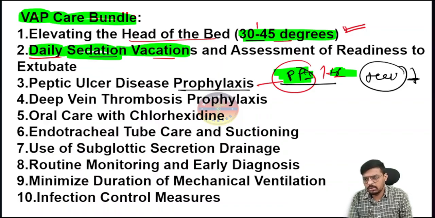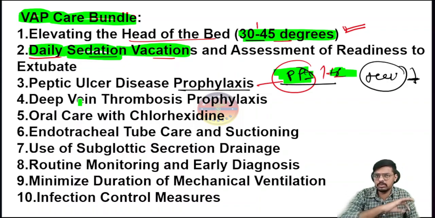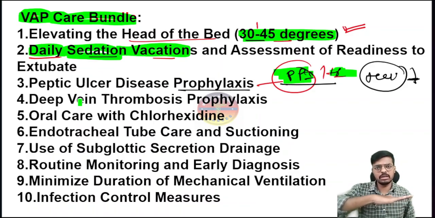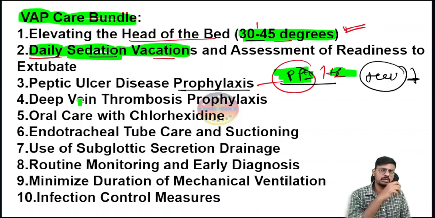Then, if the patient is on a ventilator, the patient is in only one stable position for a prolonged duration of time, right? So the blood may get stasis in one area. The blood is stopping in one area, which means there is a chance of clotting in that area, which increases the risk of deep vein thrombosis.